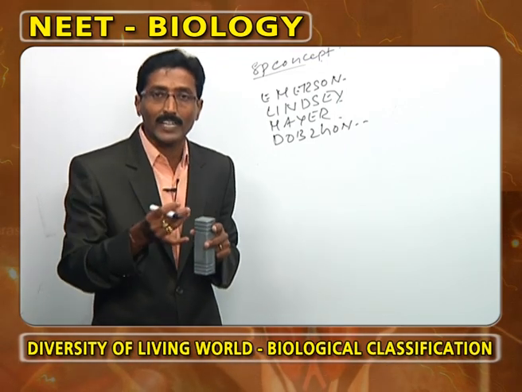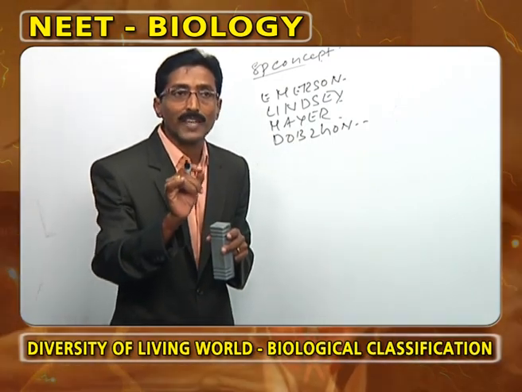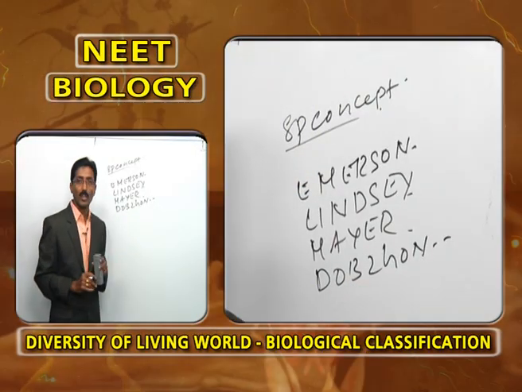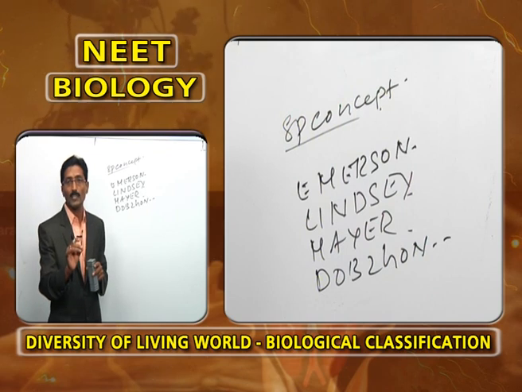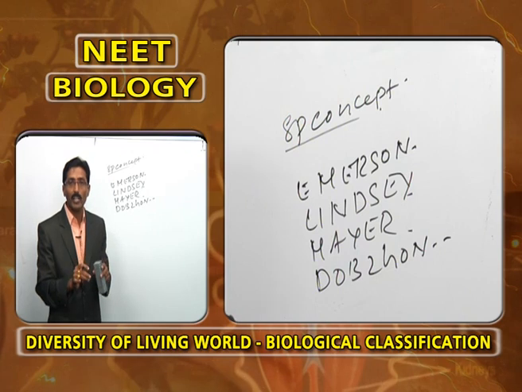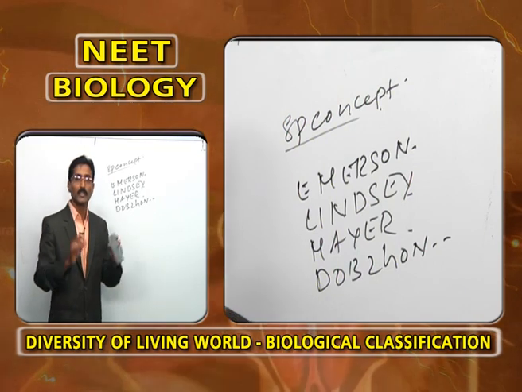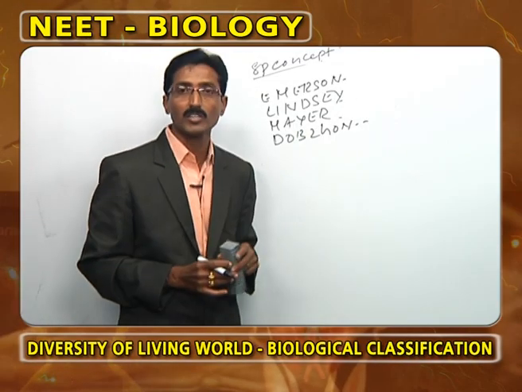For your information, once again it is repeated. Who called species a Mendelian population? Dobzhansky. In the words of Dobzhansky, a Mendelian population is a group of individuals living in a particular area at a particular time, sharing a common gene pool, that can interbreed among themselves and always produce fertile offspring.